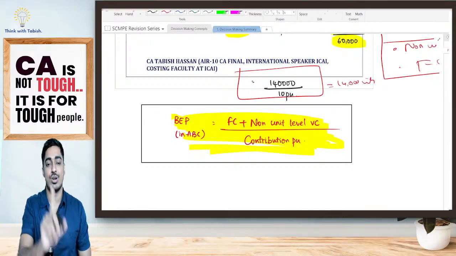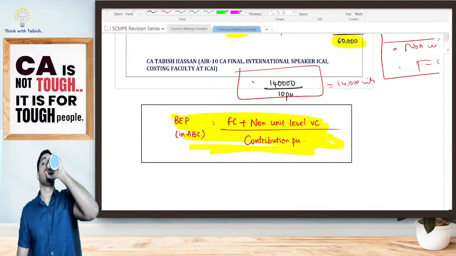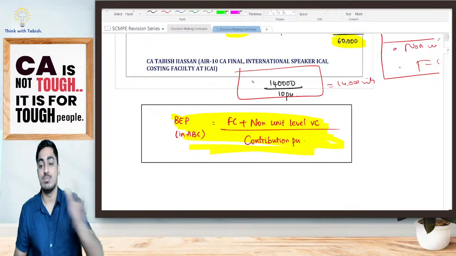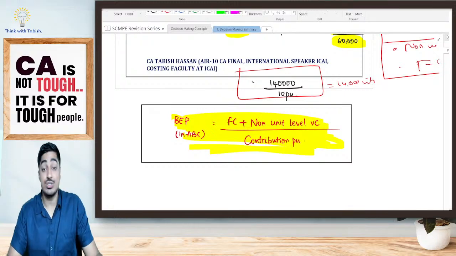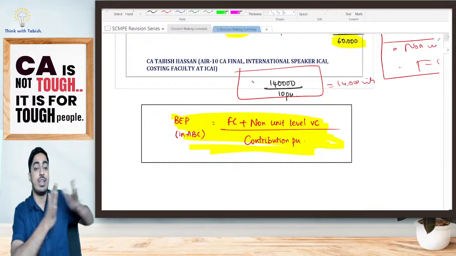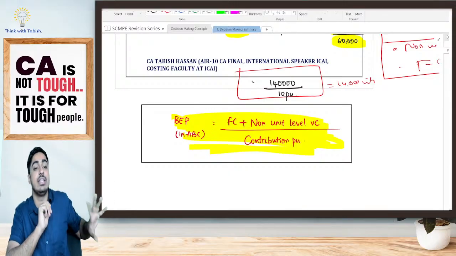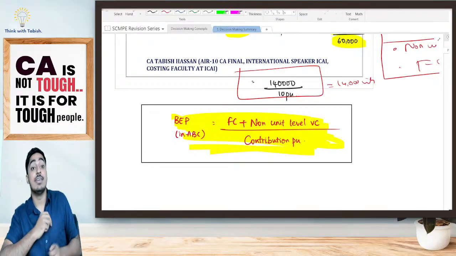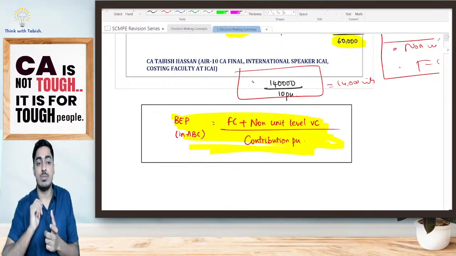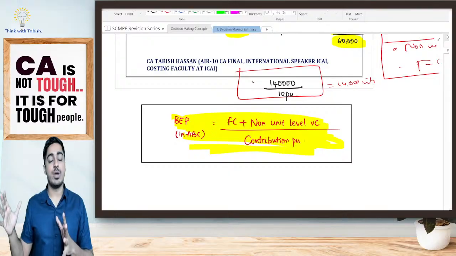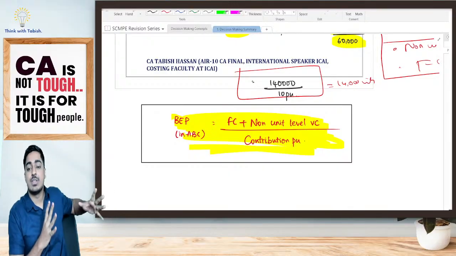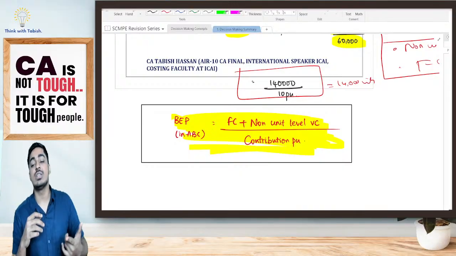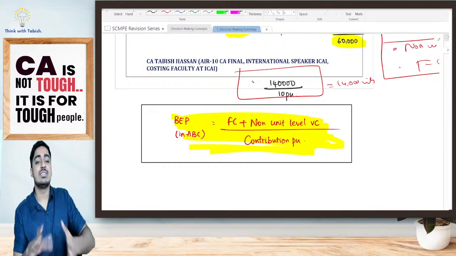But wait, it is not over, students. Wait for a minute. I've told you our objective is not just to understand, our objective is to ensure that we remember it properly. One round of understanding we've done. We've spent approximately 3 hours, but in the next 15 minutes, we ensure that we are getting one more round of revision. Now, this is your premium, students. This is what we want. In the 1.5 days before examination, even though you have spent 3 hours for this chapter, you go back, solve all the questions. But next time you are listening to the chapter, you need not listen to 3 hours. 15 minutes is sufficient.